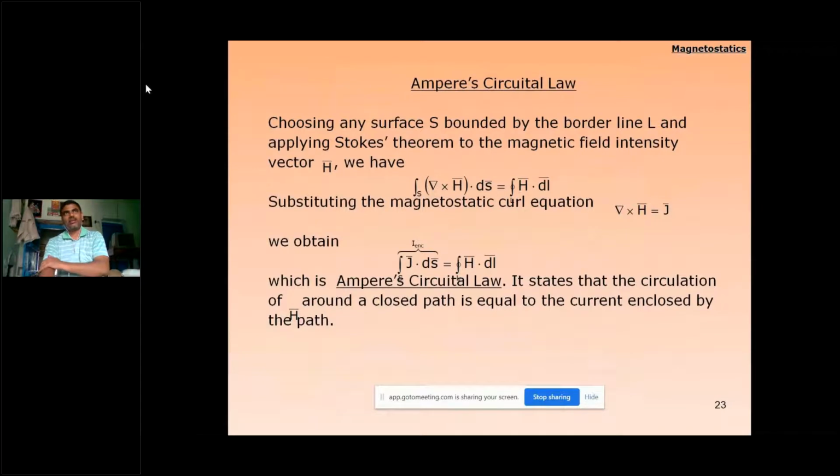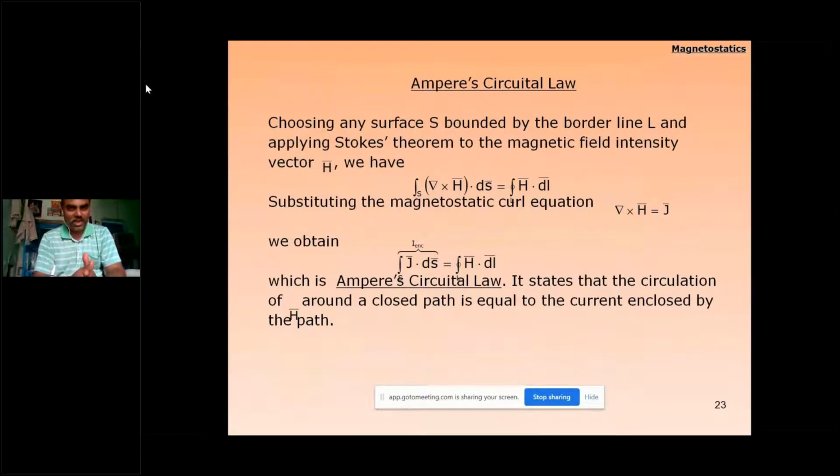For the electrostatic field we have Gauss's law. Similarly, for the magnetostatic field, in order to find the magnetic field strength and force, for symmetrical or even non-symmetrical cases, we can use Ampere's circuital law. But the thing is, in the previous case, first we need to construct the symmetrical configuration. After that we need to verify the electric field in the perpendicular direction. Why? Because only in that perpendicular direction do we have the constancy, and otherwise we have zero.